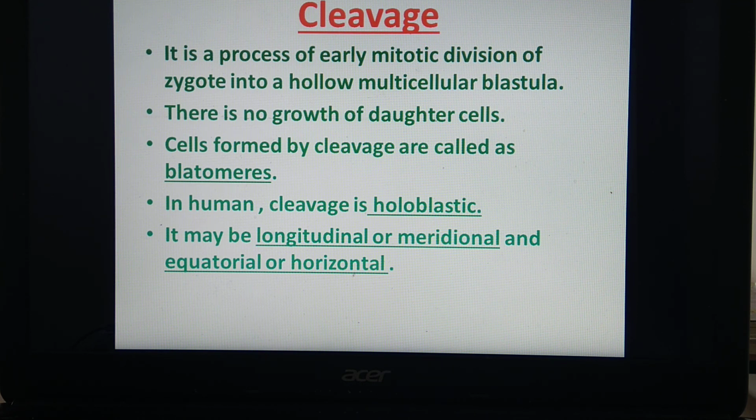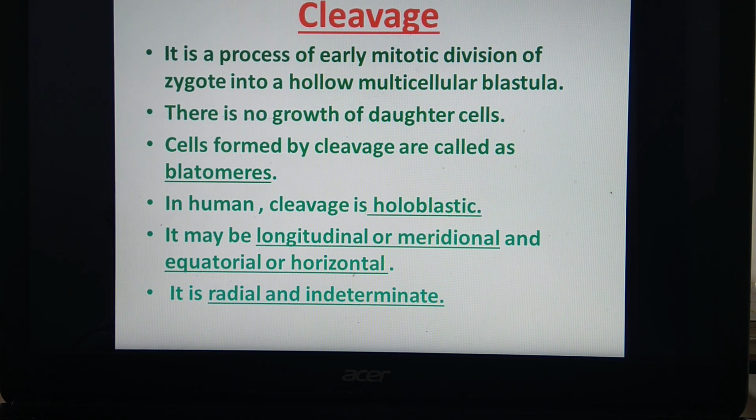What is the equatorial or horizontal plane? It divides the egg halfway between animal and vegetal pole. So this is for the longitudinal or meridional, or equatorial or horizontal type of division.